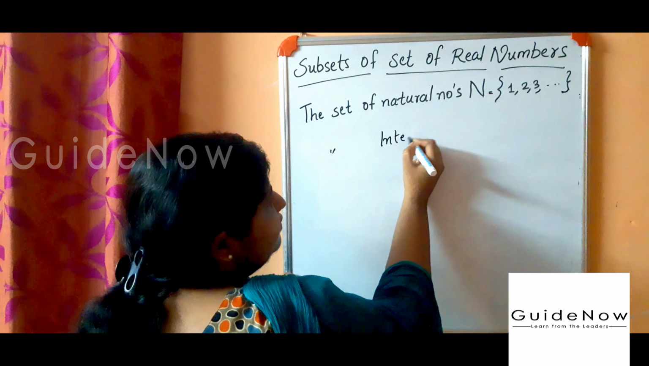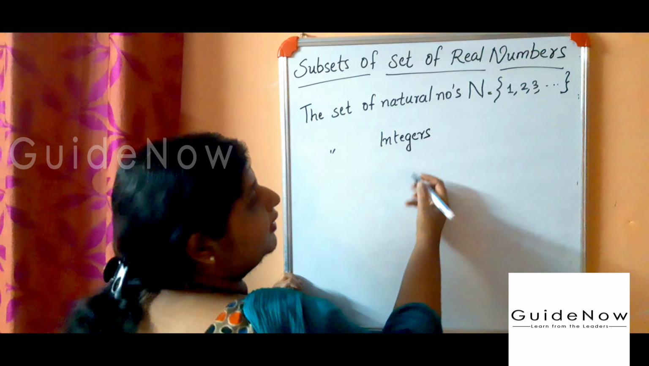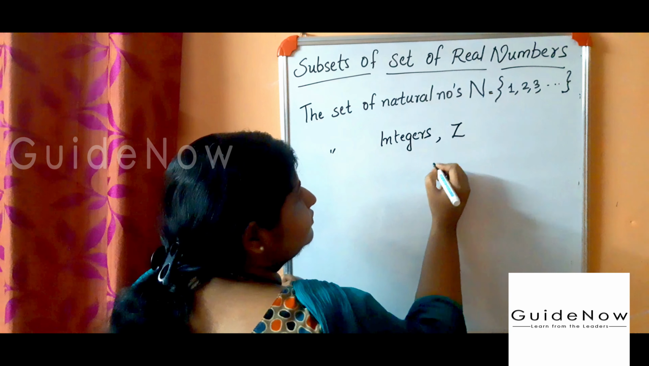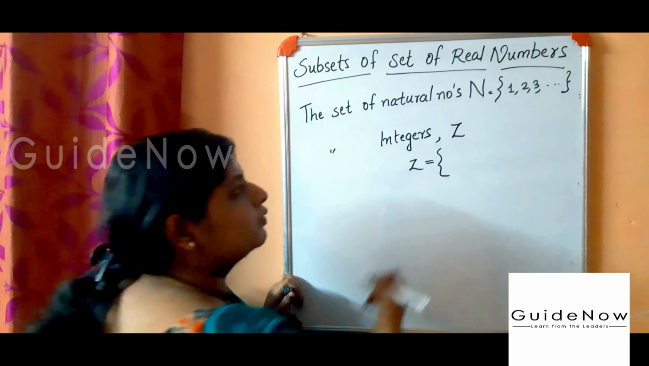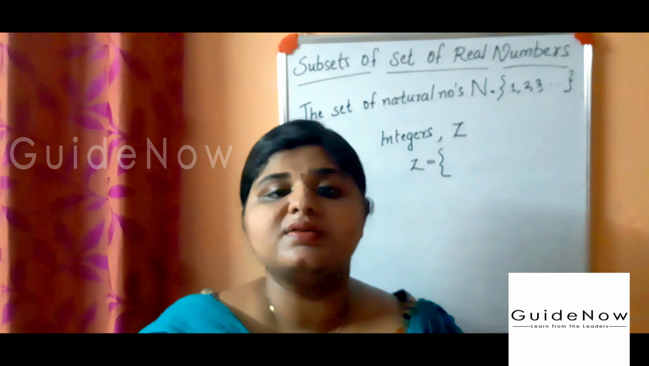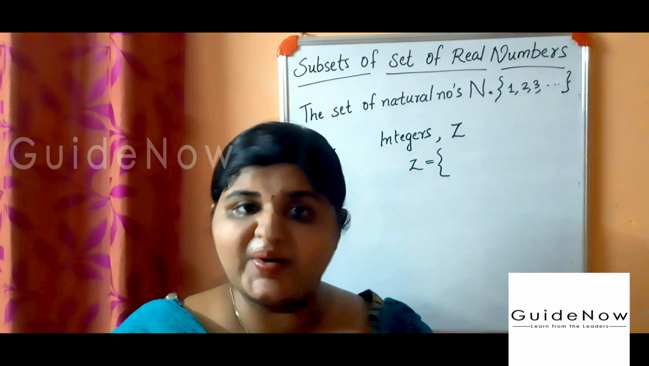Next, the set of integers, denoted by Z. In integers, positive integers and negative integers are there. Positive integers are 0, 1, 2, 3, etc. Negative integers are -1, -2, -3, etc. These are integers. We are telling about subsets of the set of real numbers.